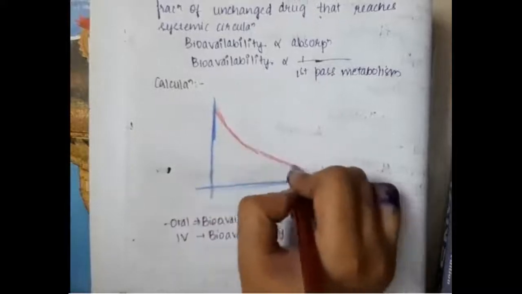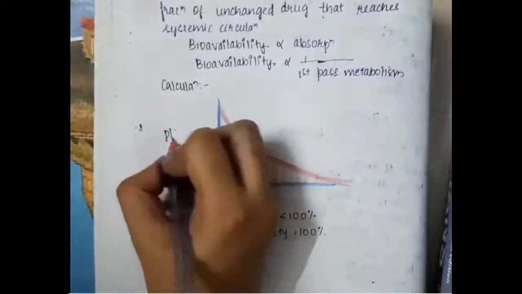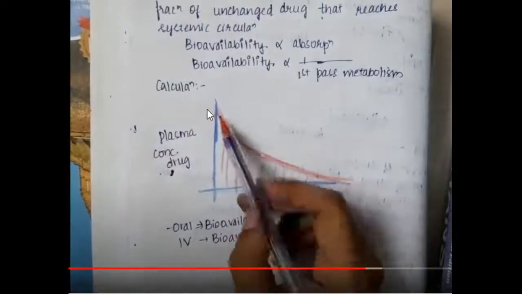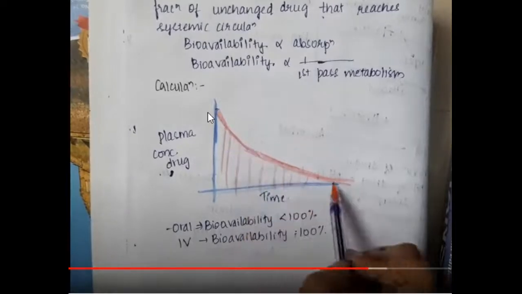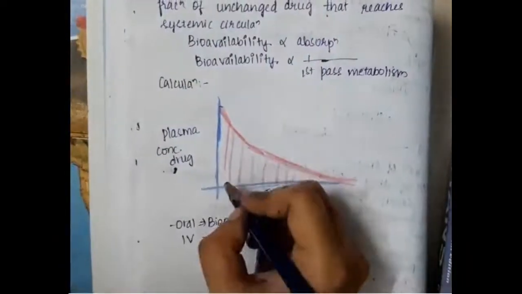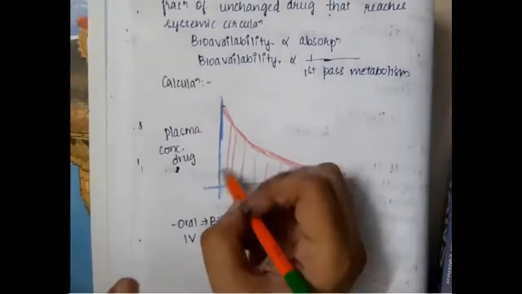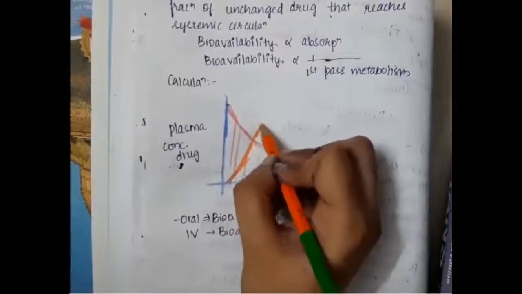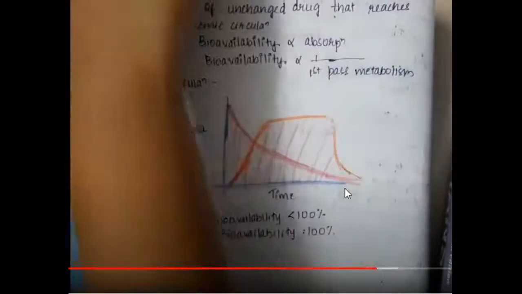If you see, this is the bioavailability which is almost at the beginning, that is, at the first time itself it has maximum bioavailability, almost 100%. The area under the curve tells us about the bioavailability, and this is the area under the curve, that is, the bioavailability of an IV drug. Here this curve is the bioavailability of an oral drug.